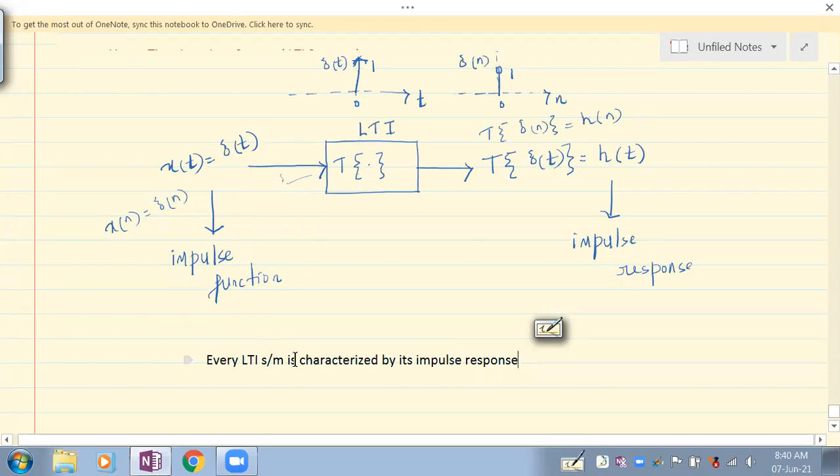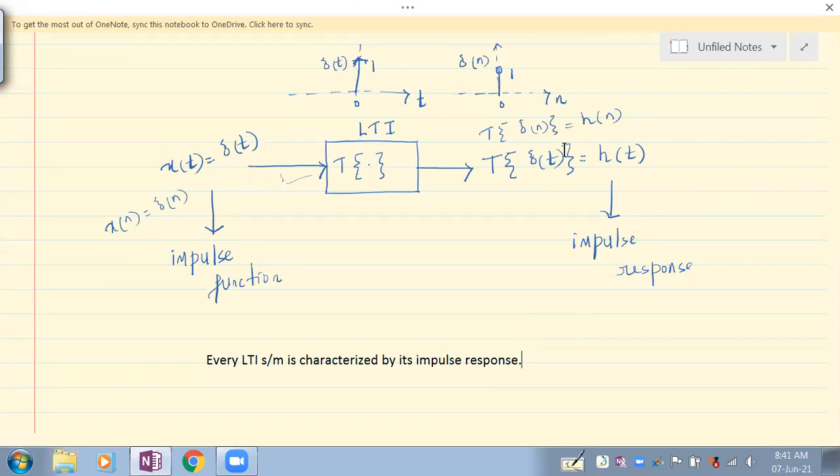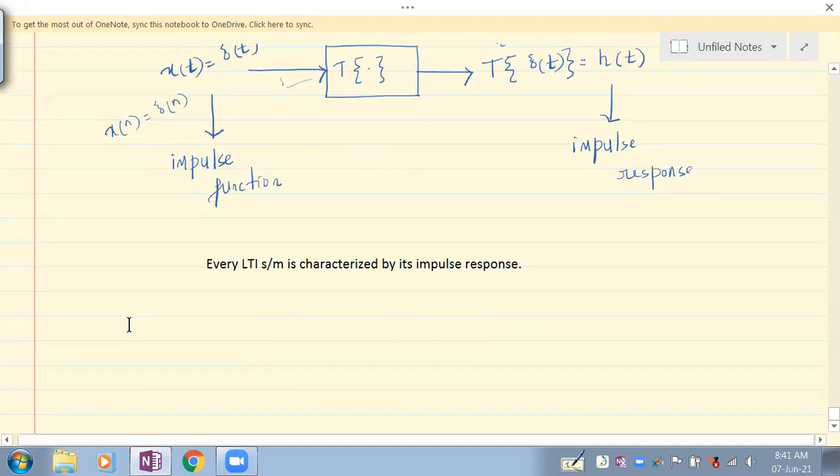Every LTI system is characterized by its impulse response. Fine. And if you know the impulse response, we can find the output to any input. Understand? And that impulse response is h of t. Now, let's try to represent the LTI system in terms of impulse response.